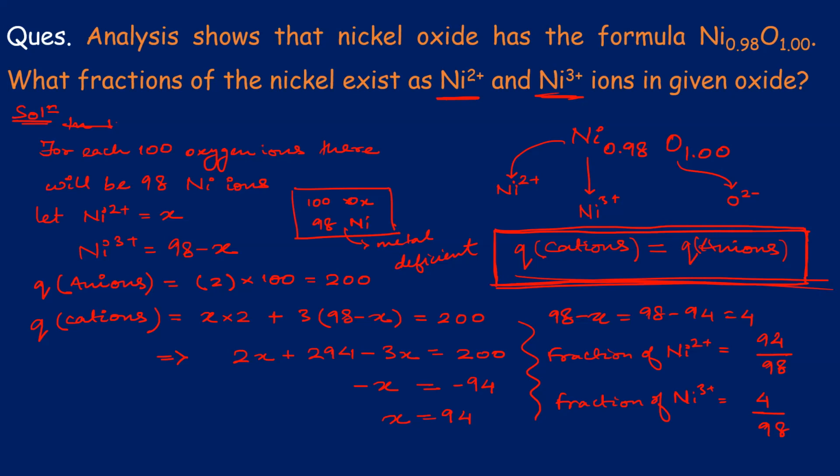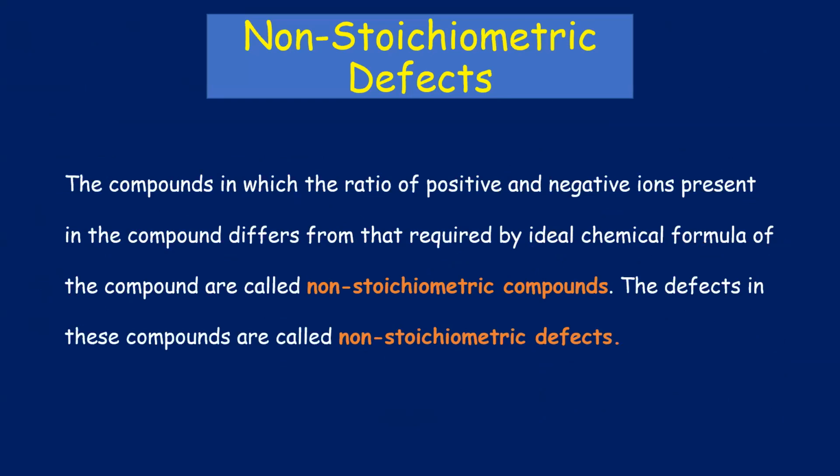Now, let us look at the types of non-stoichiometric defects. What is the definition here? The definition is what we have said: the ratio of positive and negative ions present in the compound differs from that required by the ideal chemical formula of the compound. These compounds are known as non-stoichiometric compounds, and the defect in them is known as a non-stoichiometric defect.